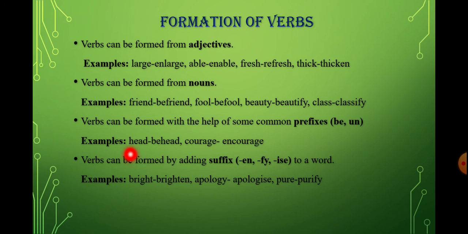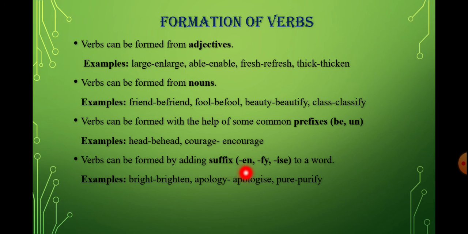For example, you can see head. Head is a root word, and the prefix we have added is be, and the new word we get is behead. Another example, courage. What prefix have we added? En, encourage. So in these examples we can see how we can form a verb by adding prefixes. The last point is that verbs can be formed by adding a suffix. In the previous point we studied that by adding a prefix we can get another verb, and now by adding a suffix we will get another verb.